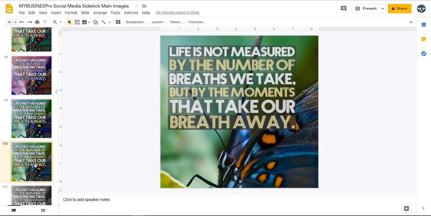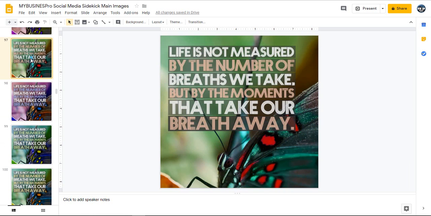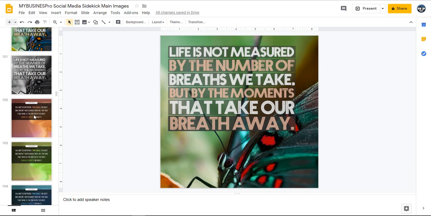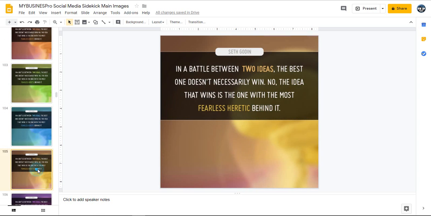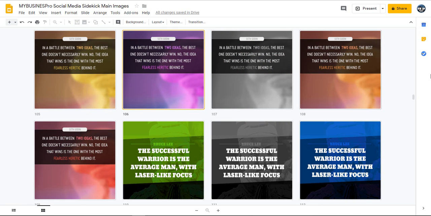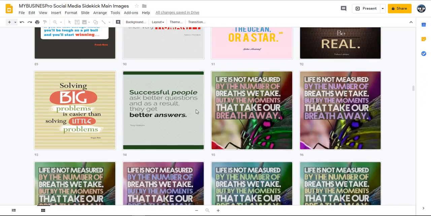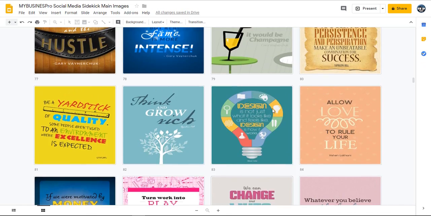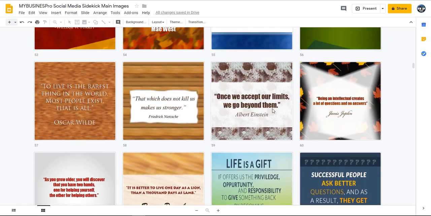And so you see you can use any of these images, but you find the one that fits your coloration or your color scheme best. We've got a bunch of those like that. You see this one, and you pick the color that works best for your brand. And so if you want more branding, now the fun part about this, there's so many images, but if you click on this little grid here, it'll show you all of them in one, so it's easier to see more of them. So you can select whichever one you want, whichever one works for you, and you see all these images. These are really neat images. They're easy to use on social media.